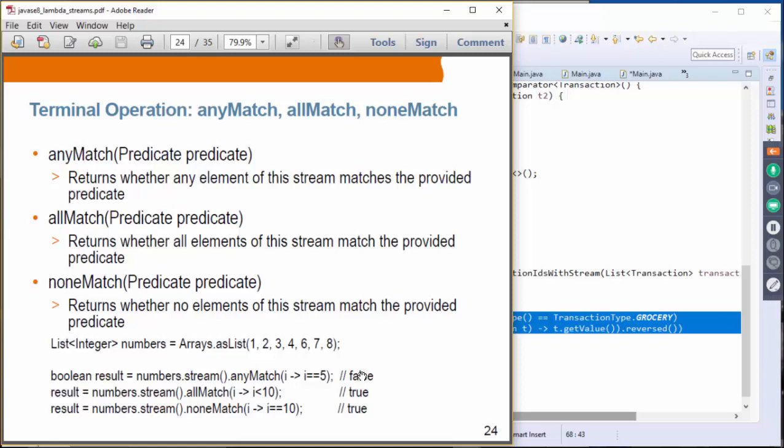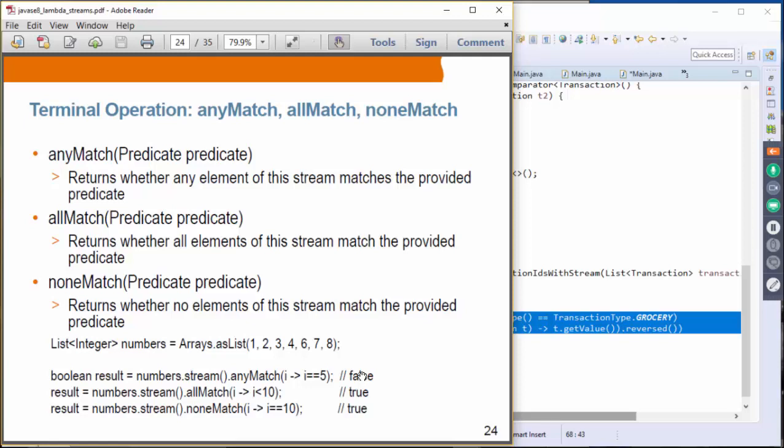Now, anyMatch, allMatch, and noneMatch. anyMatch takes a predicate, just like a filter. It returns whether any element in the stream matches the provided predicate. allMatch means all elements match the provided predicate, and noneMatch means none of the elements match the predicate. So let's see an example in this slide.